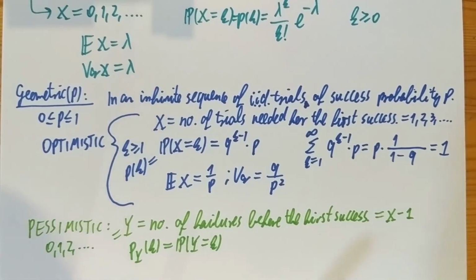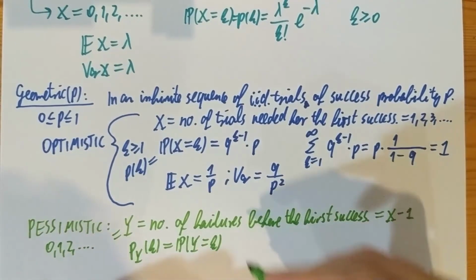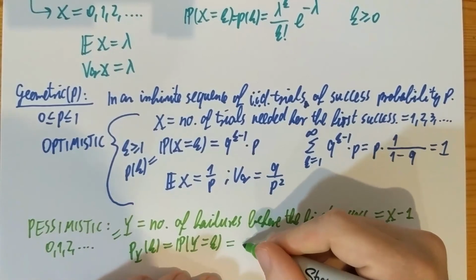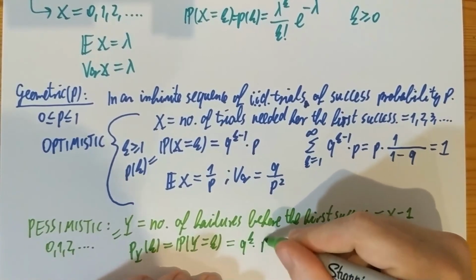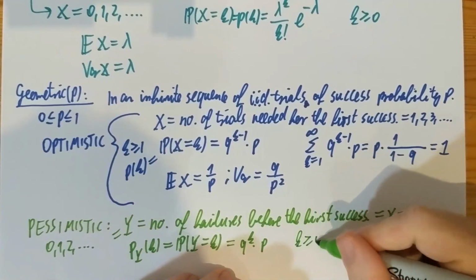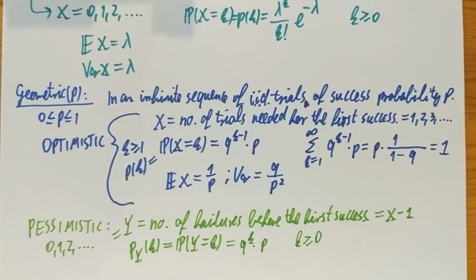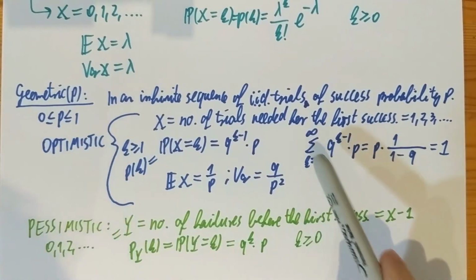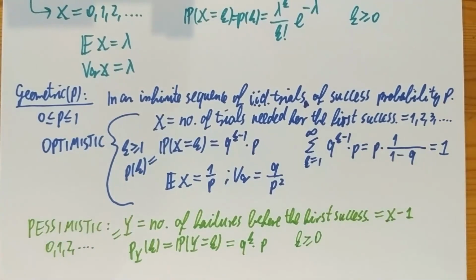And so y could be 0. What is the probability that y is equal to k? Well, we have to see k failures and then a success. So it's q to the k times p. But k, in this formula, is actually allowed to be 0, as opposed to the formula for optimistic. So one easily checks that it's again a mass function.